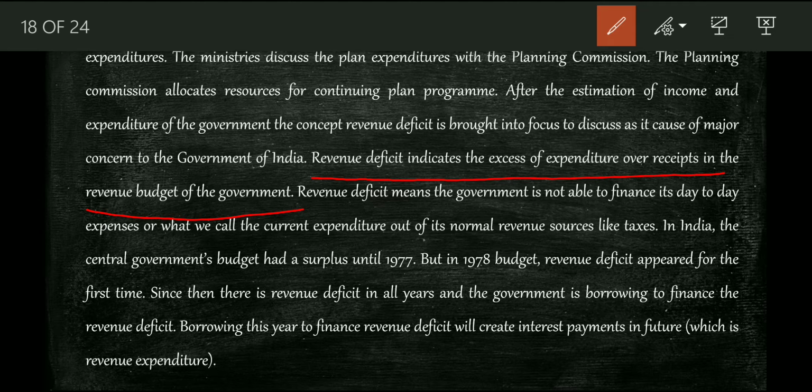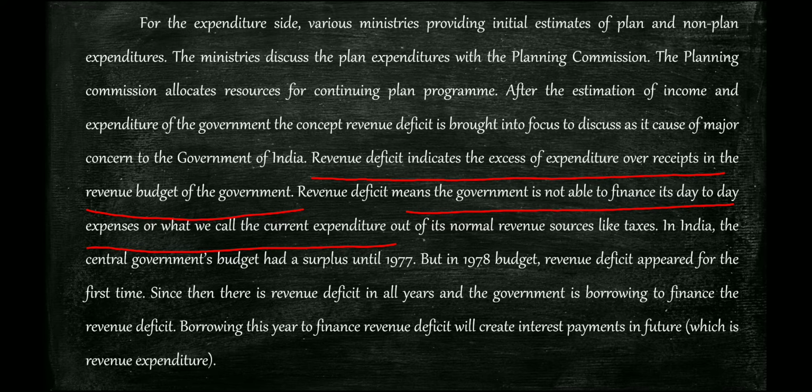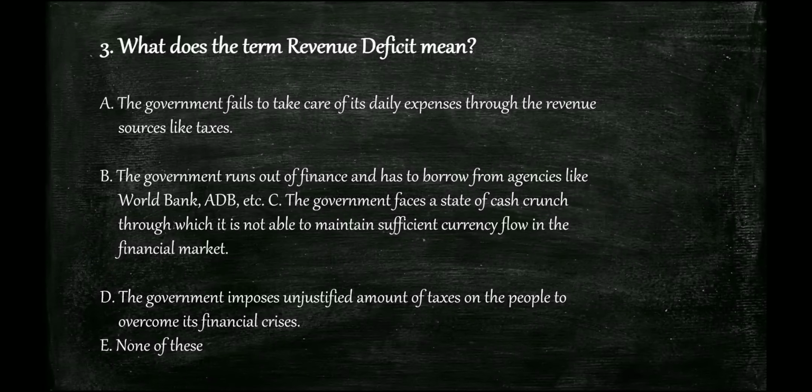Revenue deficit means the government is not able to finance its day to day expenses, or what we call the current expenditure, out of its normal revenue sources like taxes. Yes, is it clear about what is revenue deficit? Because we need the definition of what the term revenue deficit means, right?